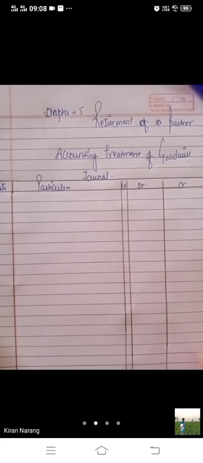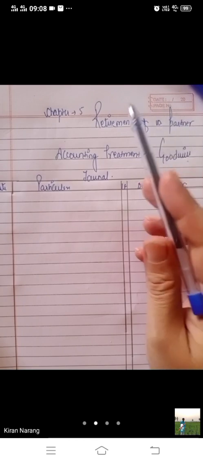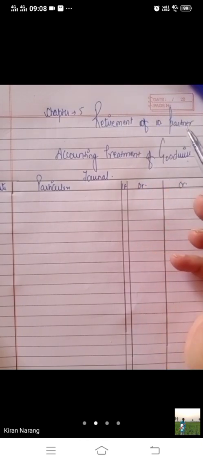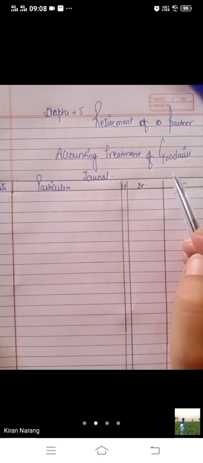Today, beta, I am going to teach you the accounting treatment of goodwill at the time of retirement of a partner. When one partner is going to retire, what should be the treatment of goodwill in that case?